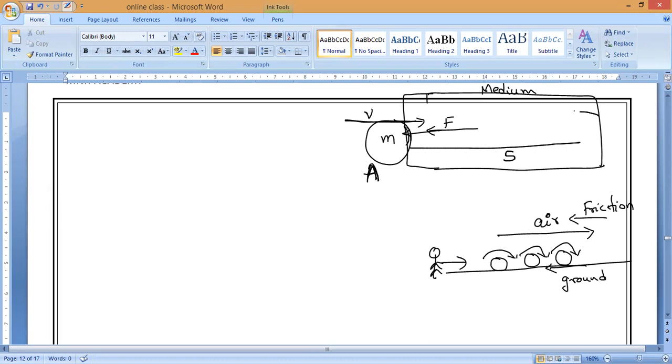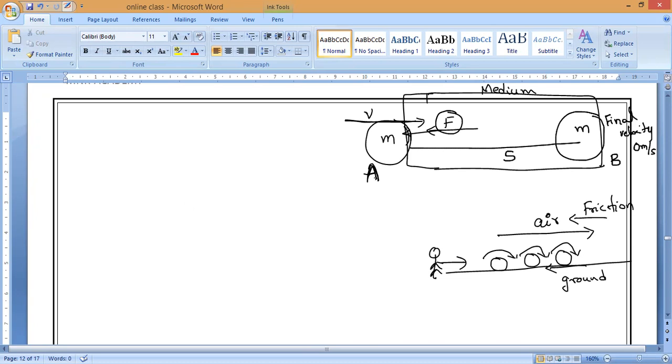And finally it reaches point B, and the speed keeps on decreasing. What is the final velocity? The final velocity is zero, it becomes 0 meter per second. The mass is the same. Now you tell me, what is the work done to travel this distance from A to B against this force?